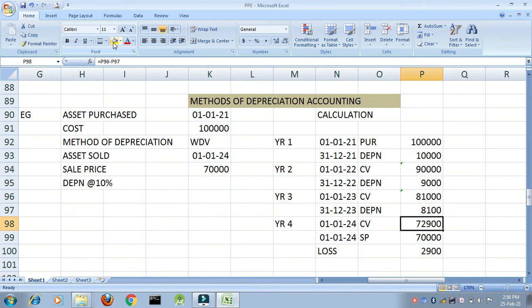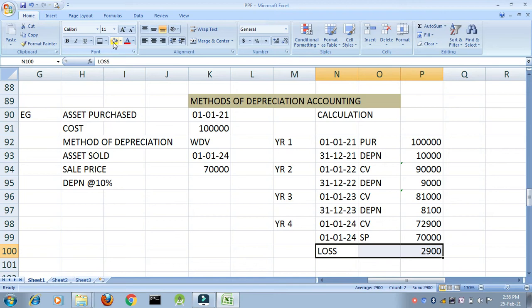For year 4, the opening balance is how much? 72,900. But have I used the asset for that year? No. I have sold it off. So my value on the date of sale was 72,900 and my selling price was 70,000, which means what? I have incurred a loss of 2,900. I hope this example is very clear. The calculations are very clear.